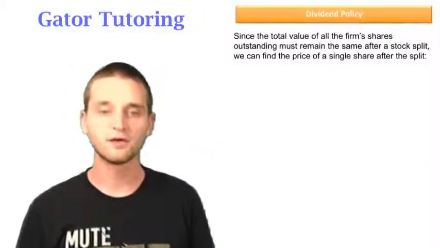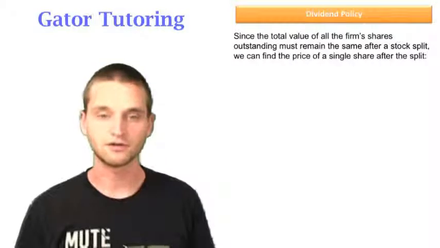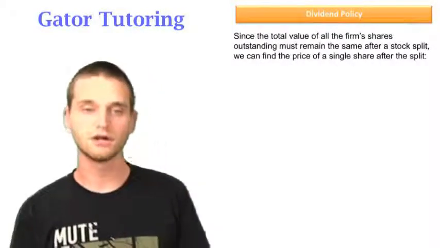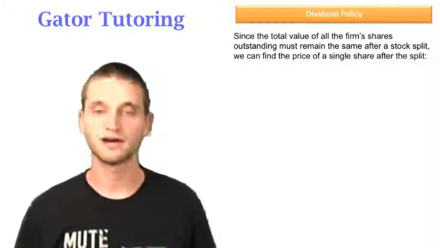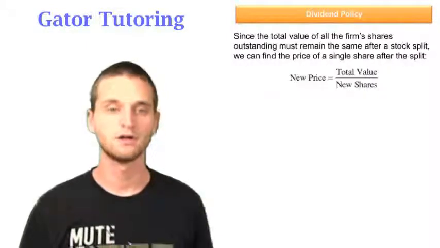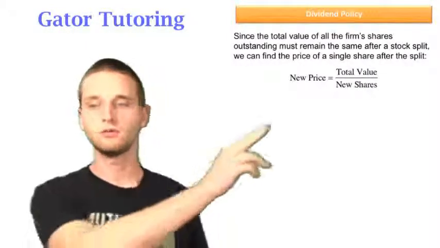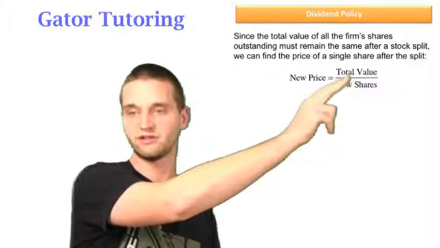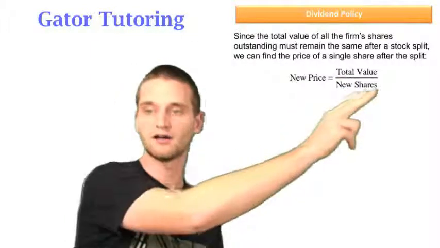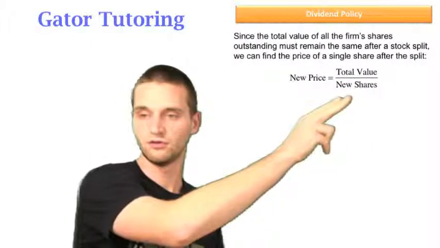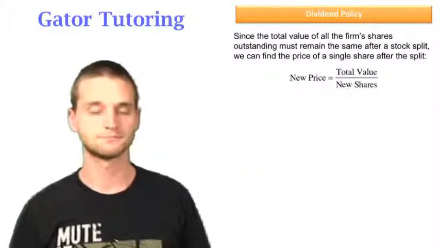Since the total value of all the firm's shares outstanding must remain the same after a stock split, we can find the price of a single share after the split. So the new price is equal to the total value, which stays the same, divided by the new amount of shares outstanding.